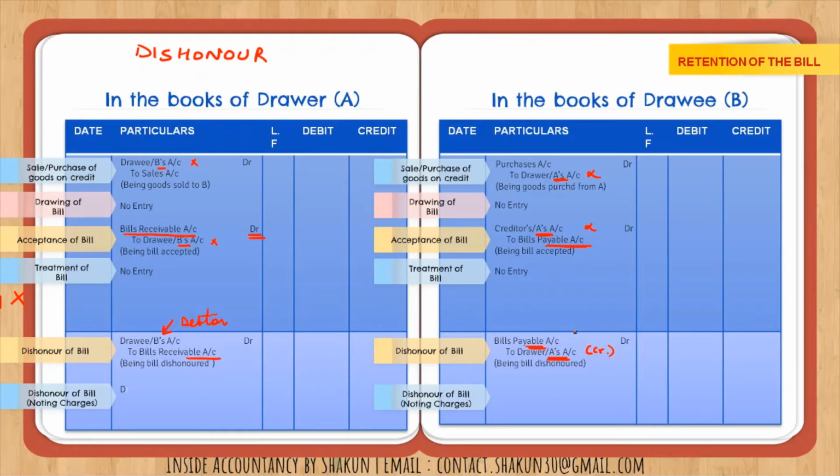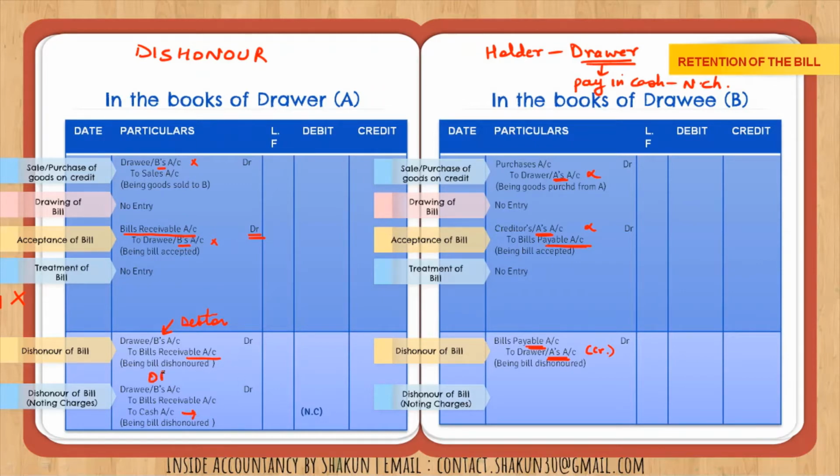In the same entry, that is drawee account Dr to bills receivable, you will also write to cash. Why? Because in case of retention, who is the holder? In case of retention, the drawer is the holder. So the drawer is going to pay in cash what? The noting charges. So noting charges are paid in cash by the drawer. Therefore, to cash I have written noting charges in the same entry.